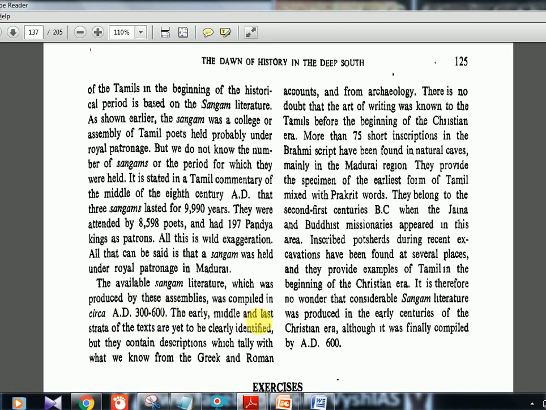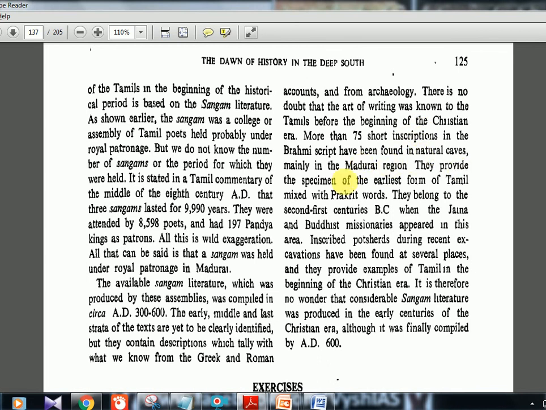The early, middle and the last strata of the text are yet to be clearly identified, but they contain descriptions which tally with what we know from the Greek and Roman accounts and from archaeology. There is no doubt that the art of writing was known to the Tamils before the beginning of the Christian era. More than 75 short inscriptions in the Brahmi script have been found in natural caves, mainly in the Madurai region.